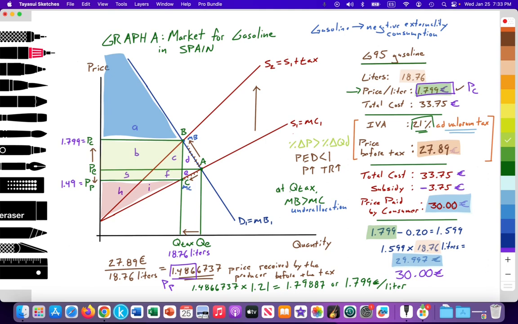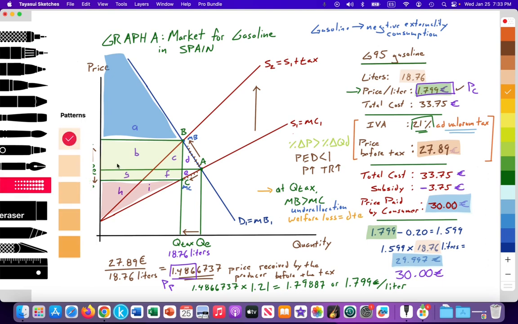How about society as a whole? Well, again, we highlighted that at Q tax, the marginal benefit is greater than the marginal cost. There's an underallocation, and that will create a welfare loss to society. That welfare loss is represented by the areas D plus E, which we will go ahead and highlight. So here we have area D, which is the lost consumption as a result of the increase in price. And we also have the lost production of area E due to the lower price received by the producer. And there we go. We have graphed the model, analyzed it, and fully evaluated it.